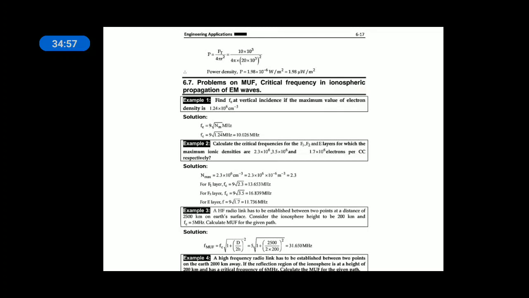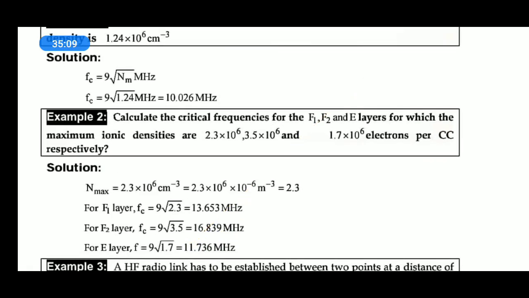These are also very simple. They gave ionization densities for different layers: F1 layer, F2 layer and E layer. For the F1 layer it is 2.3 into 10 to the power of 6 per cubic centimeter.